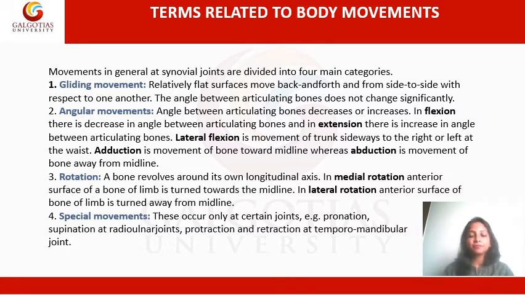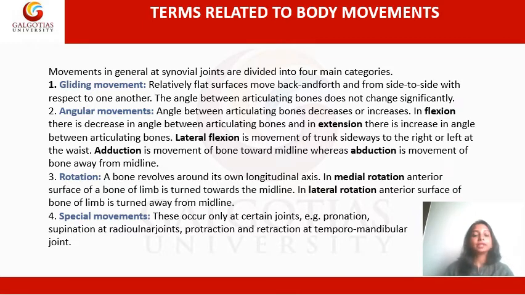So when you bend forwards, the vertebra glide forwards, and when you bend backwards, the vertebra glide backwards. So here flat surfaces move back and forth, or they can also move from side to side with respect to one another, and the angle between the articulating bones does not change significantly.